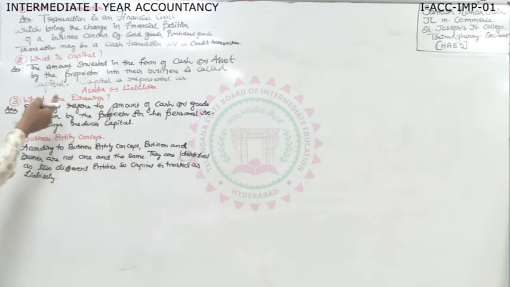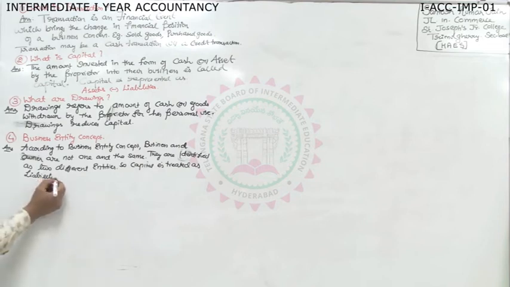Now already we know what is the meaning of capital. You need not write again what is capital and all. That is to know the level of your understanding. Business entity concept.